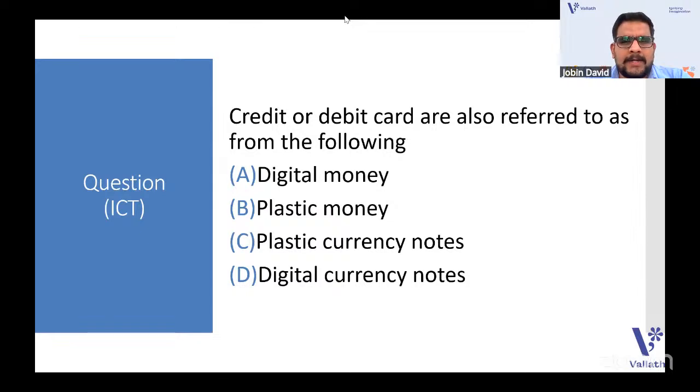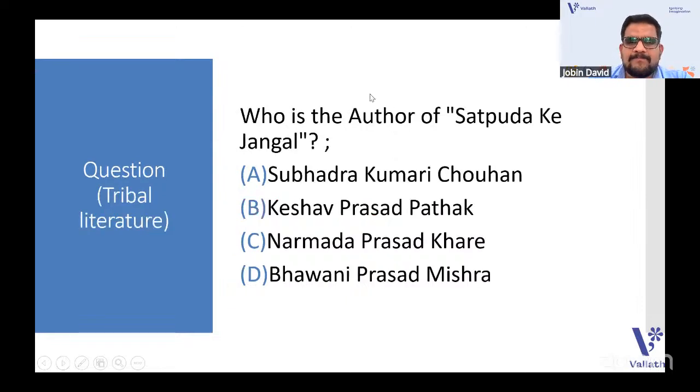This is a part that you can relate with machine learning or ICT: that credit or debit card, which is the thing in the following options, is referred to: digital money, plastic currency notes, digital currency note. The answer in the answer key was plastic money. The answer is plastic money. Coming to the next one, who is the author of Satpude Ke Jungle?